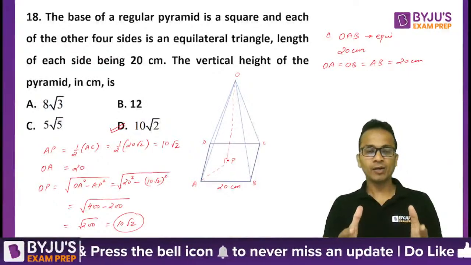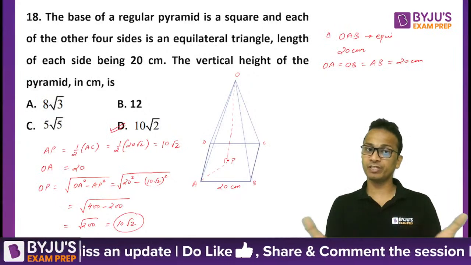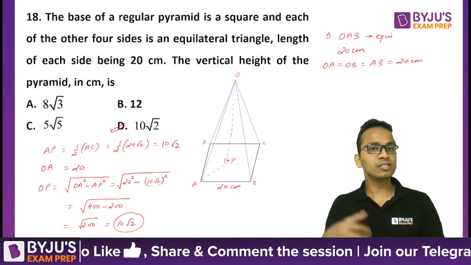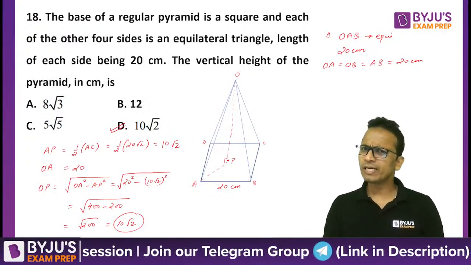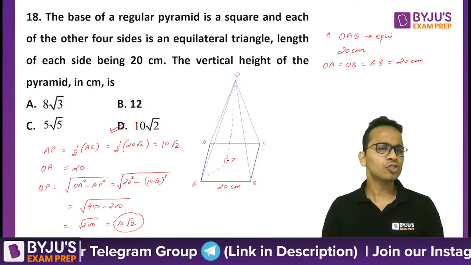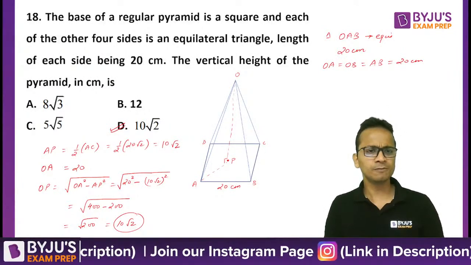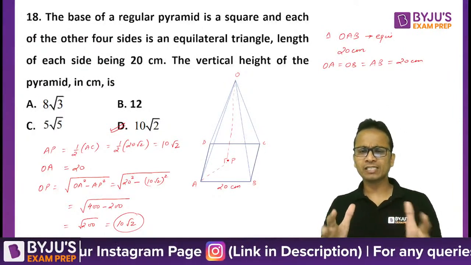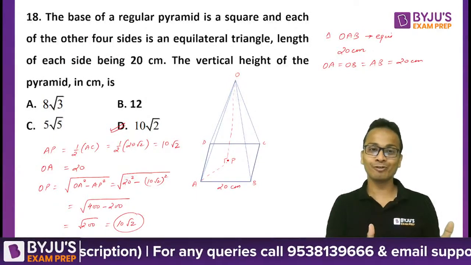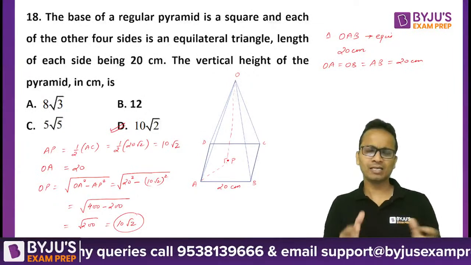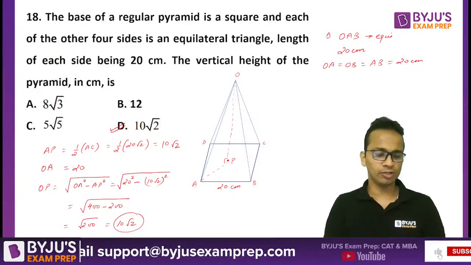So I will say that this kind of question should be given first preference in this paper. As soon as this question appears in front of you, you can get into this question. You will take around 2 minutes to solve this question, which is a good amount of time as far as the CAT paper is concerned. So 1.5 to 2 minutes is the ideal time to solve this question. If you are able to solve it in less time, it is good. But an average student spending 1.5 to 2 minutes is fine on this question.